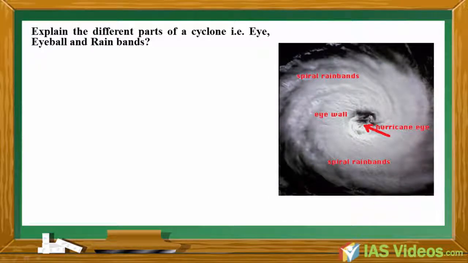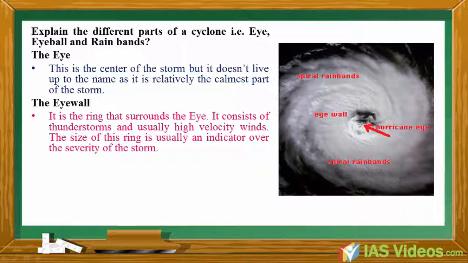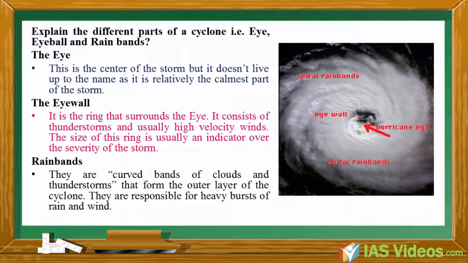Explain the different parts of a cyclone, that is, eye, eye wall and rain bands. The eye. This is the center of the storm, but it doesn't live up to the name, as it is relatively the calmest part of the storm. The eye wall. It is the ring that surrounds the eye. It consists of thunderstorms and usually high velocity winds. The size of this ring is usually an indicator of the severity of the storm. Rain bands. They are curved bands of clouds and thunderstorms that form the outer layer of the cyclone. They are responsible for heavy bursts of rain and wind.